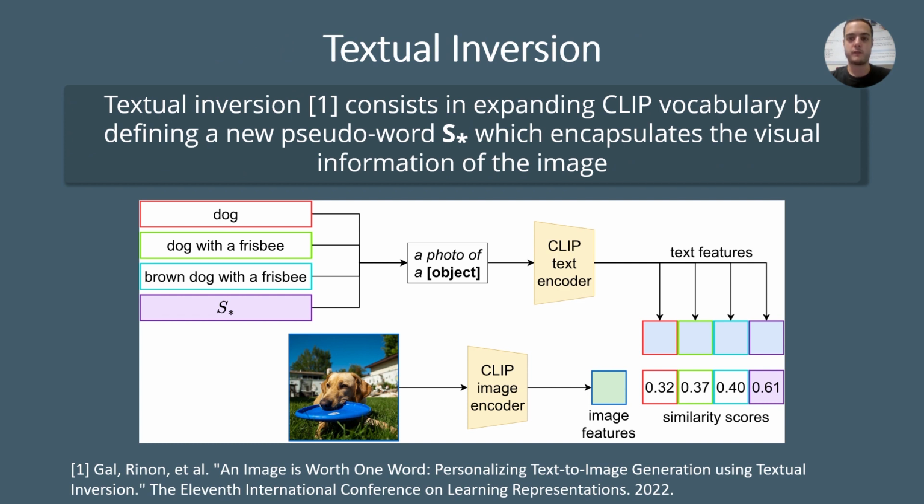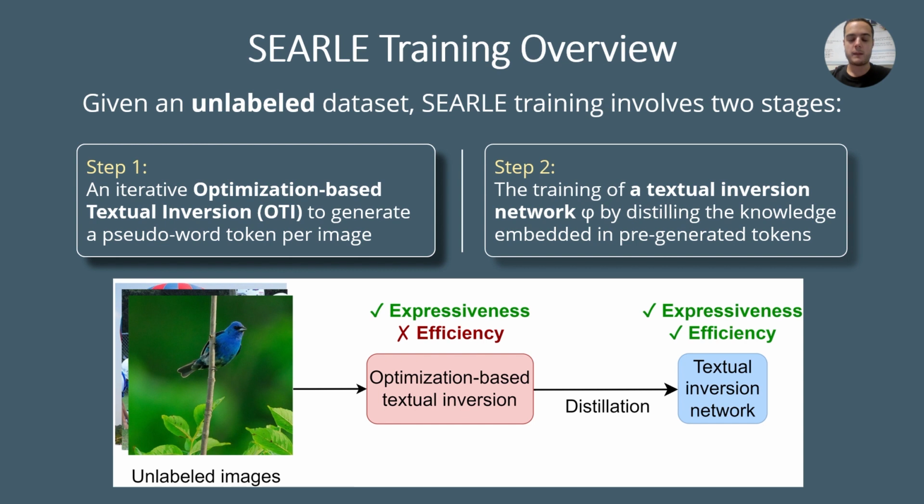The term textual inversion refers to the process of expanding CLIP vocabulary by defining a new pseudo-word S star, which contains the visual information of the image, while residing in the CLIP token embedding space. Given an unlabeled dataset, SERL training involves two stages. In the first step, we generate a pseudo-word token for each image with an iterative optimization-based textual inversion technique.